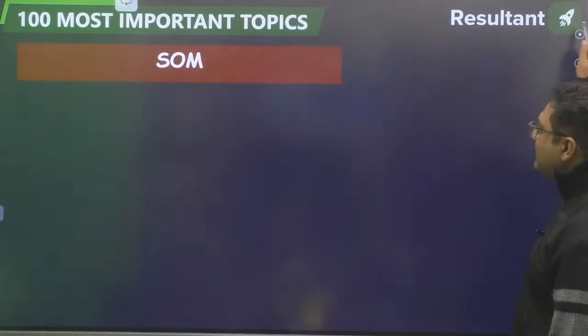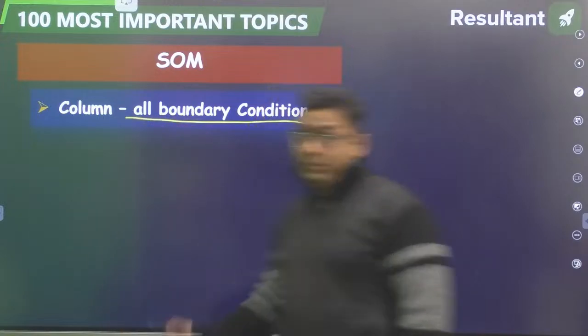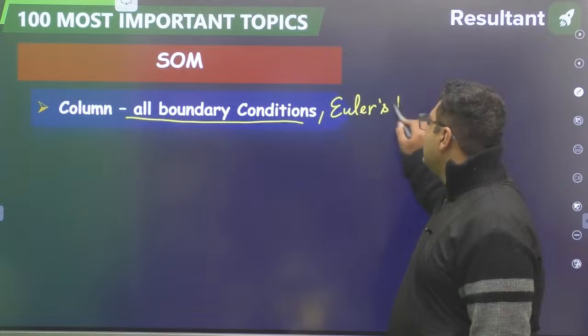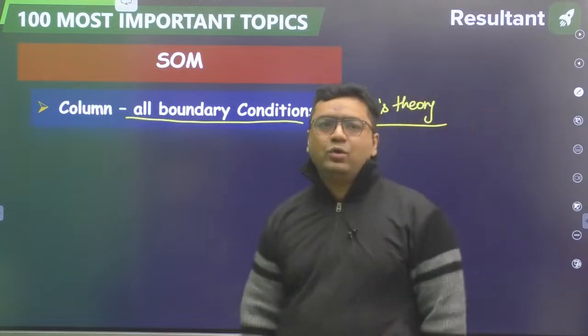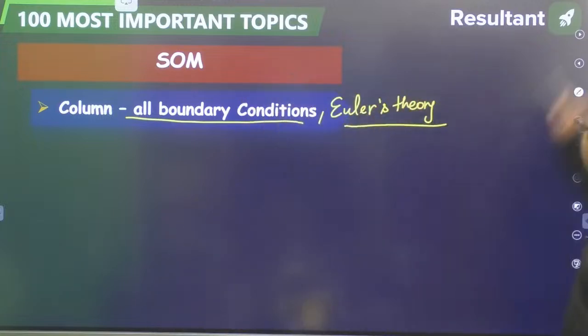Then my dear, in the next slide we will continue SOM, column, all boundary conditions, and obviously you need to go for Euler's theory because questions are asked from Euler's theory of column. Okay, so that is really important. Don't skip this because this is coming. Then my dear, we would be moving further.